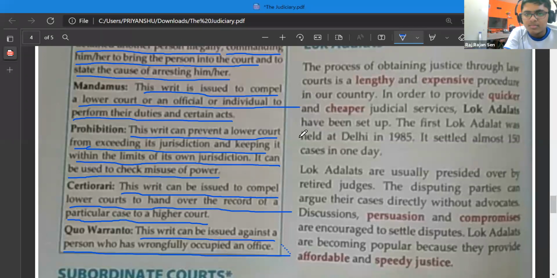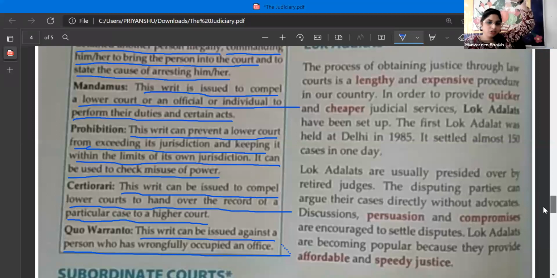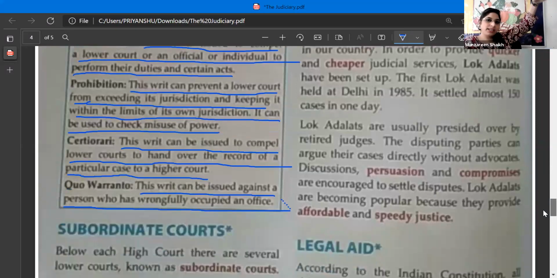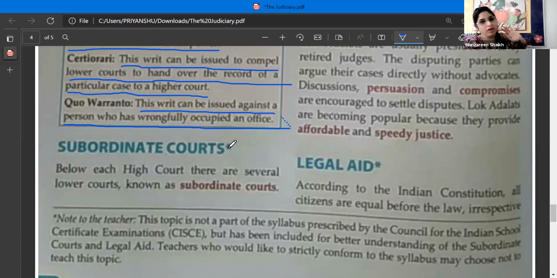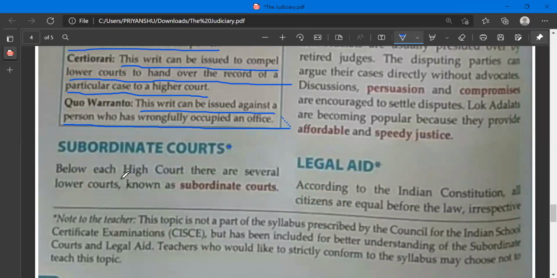Now, in the hierarchy, after Supreme Court, High Court, which is the next one? Ma'am, District or subordinate courts. Subordinate courts or district courts. Now, we all know that subordinate courts are the ones below High Court, right? Yes, ma'am.